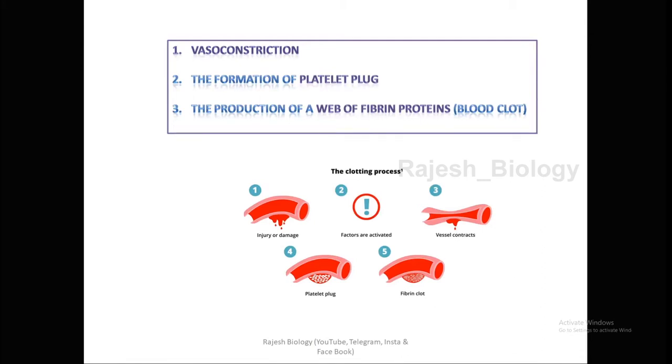They are the secretions of mast cells, which we already learned in our first year zoology. They come to the site of injury and constrict the smooth muscles. Whenever the muscle is contracted, the flow of blood is stopped or reduced.